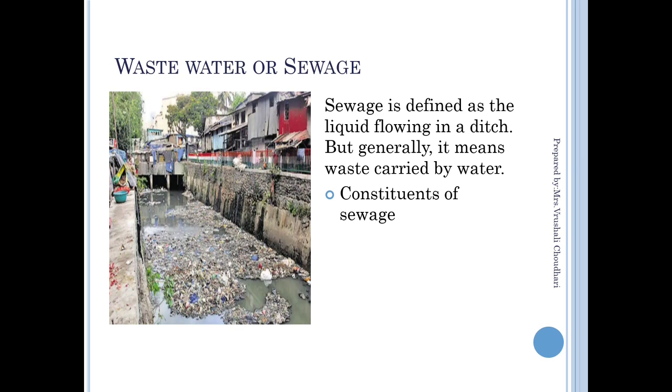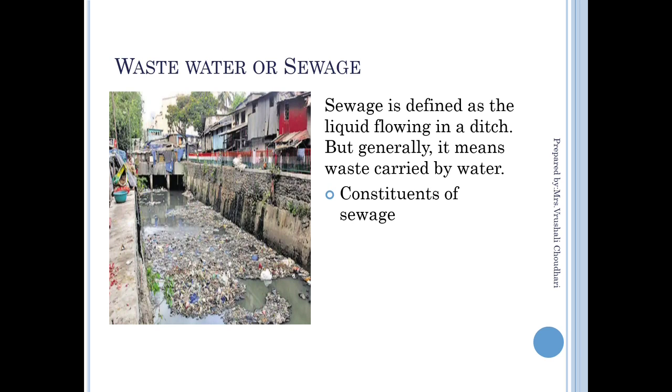What is wastewater? Sewage water. It is a liquid flowing through a ditch. It is waste carried by water. What are the constituents of this sewage? Sewage means gutter ka pani. What is its composition? That we are going to learn.